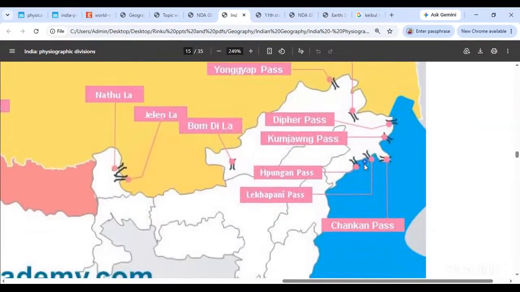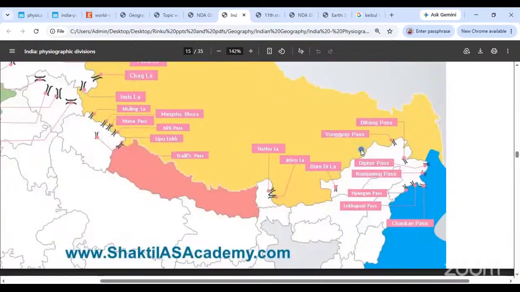Now come forward, थोड़ा नीचे आइए. Can you make out the Likhapani Pass over here? This is the Likhapani Pass. Now this is an all-season pass for trade between India and Myanmar. India-Myanmar trade will be done through this pass mostly. Likhapani Pass. That is that. Okay, we are good then. We don't need to see the rest of the passes.